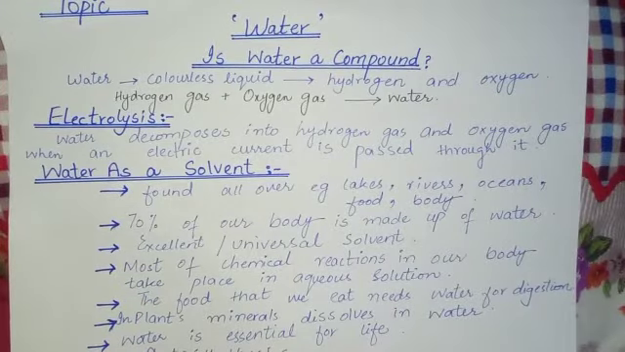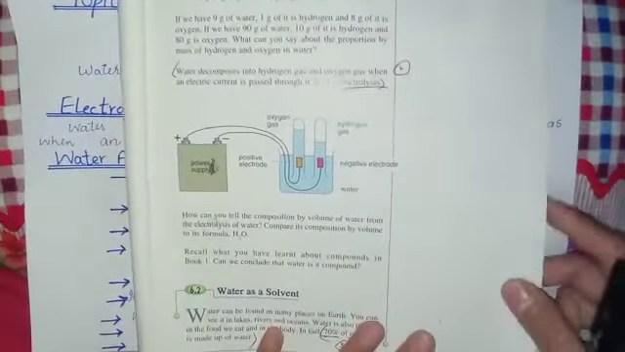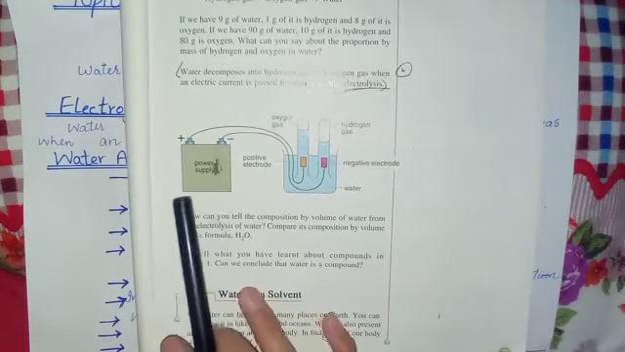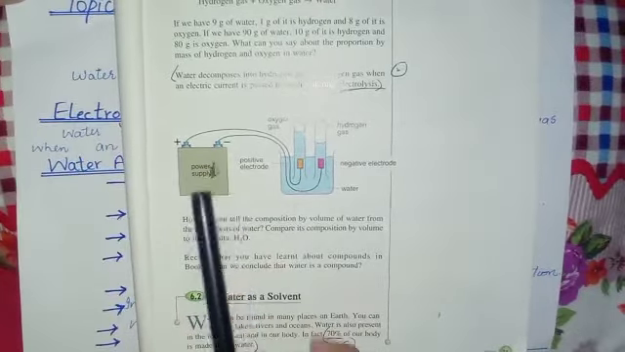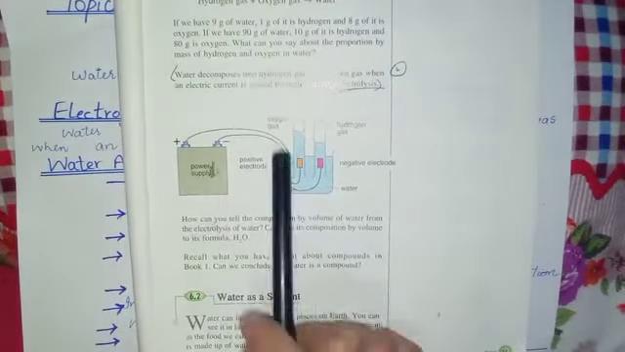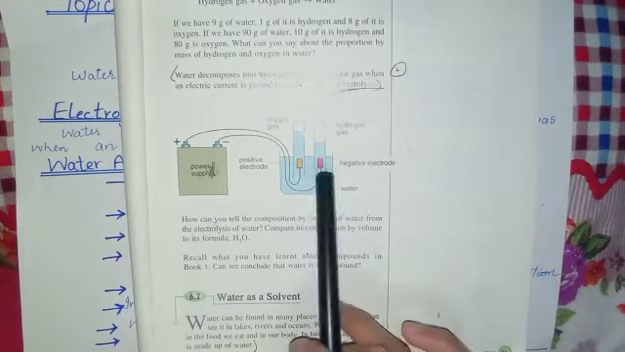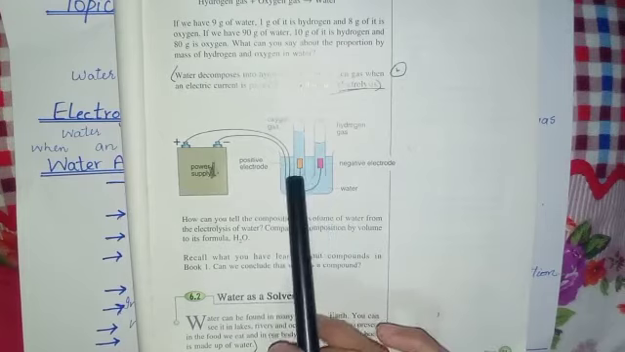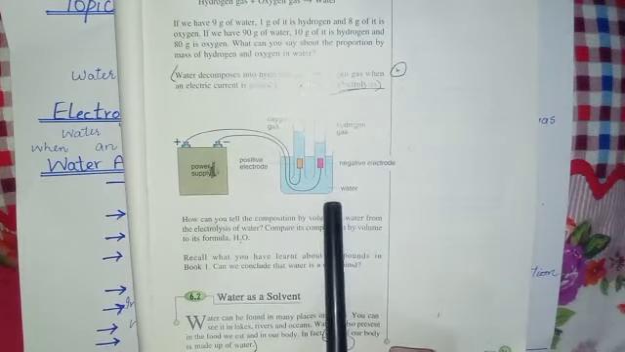Students, open your books, page number 51. This diagram shows us the electrolysis. Here you can see in this picture a power supply. Power supply means a battery having a positive and a negative terminal. When the water is connected with the power supply through electrodes, the positive electrode and the negative electrode, this whole process is known as electrolysis.